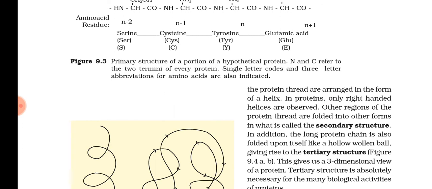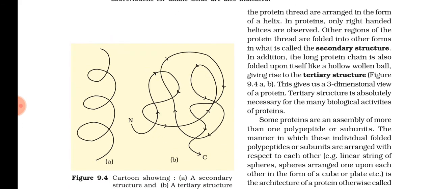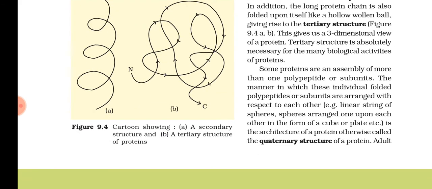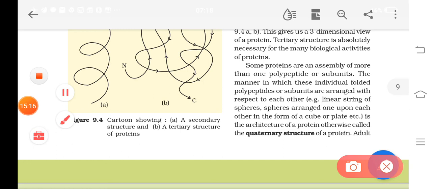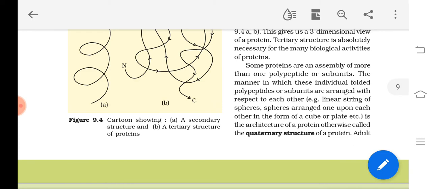It explains the number, the sequence, the position of amino acids in a polypeptide chain. Secondary structure, what does it explain? The two-dimensional arrangement of the polypeptide. How the polypeptide chain is present in the protein, whether they are arranged in the form of a helix or in a zigzag manner. That will be explained in the secondary structure. You can see here a polypeptide chain is arranged in the form of a helix. Have you seen the first one? In the form of a helix it is arranged.